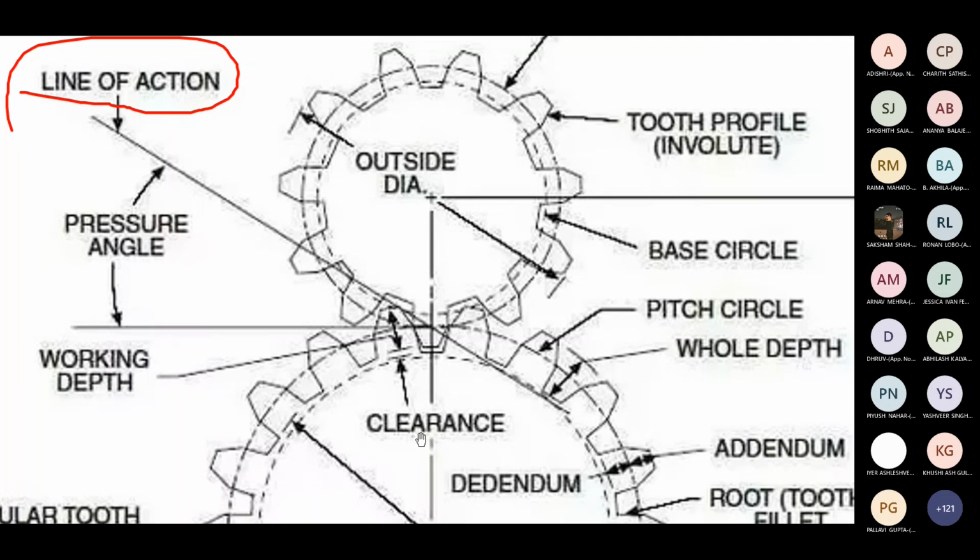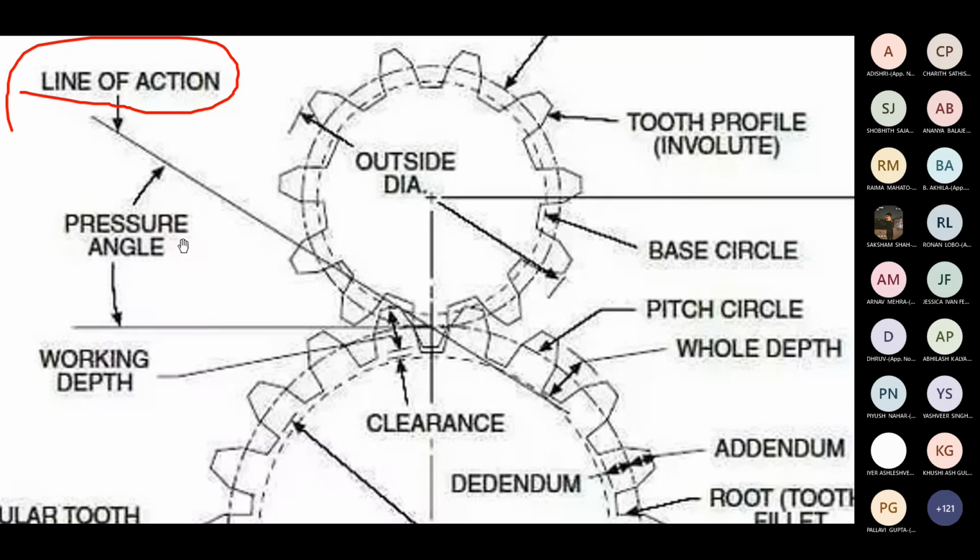A line of action passes through 3 points. It passes through the base circle of gear 1, the base circle of gear 2, and the pitch point. What is the line of action? It is the line along which the forces are acting. One point is a point on the pitch circle called the pitch point, and then the base circle of gear 1 and the base circle of gear 2. That is called the line of action.